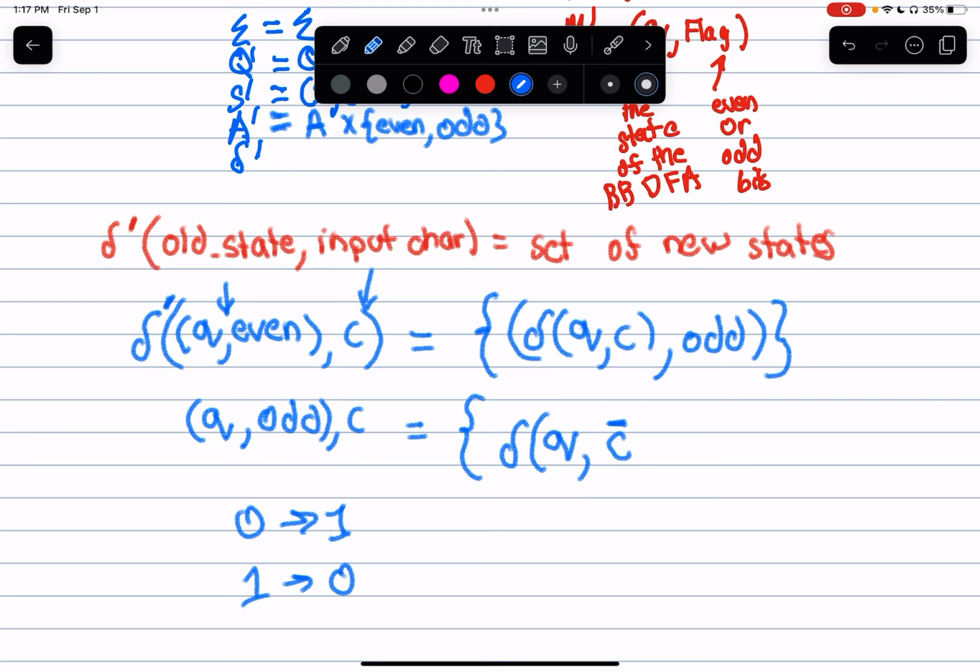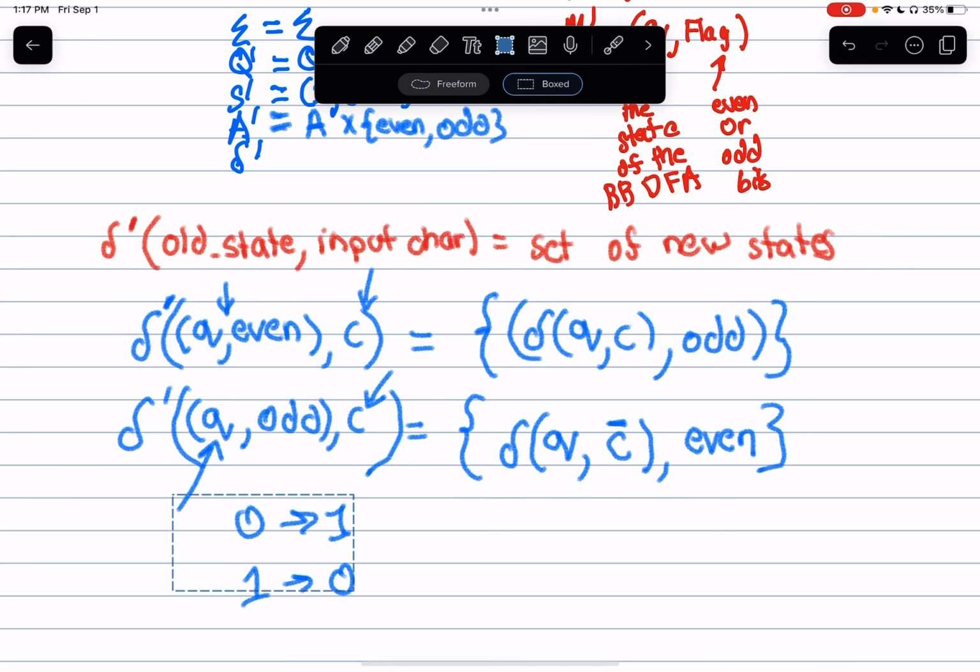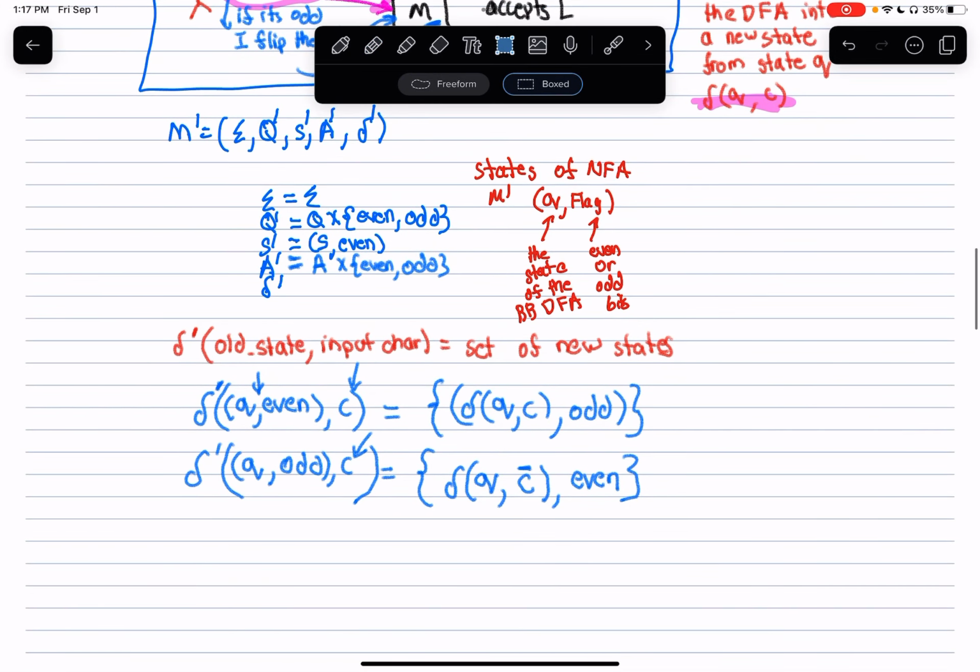So again, my DFA black box is in state Q. I'm passing in the flipped bit that I've just read. I've taken the bit from the string, I flipped it, and now I'm passing it into my black box. And I'm transitioning from an odd state to an even state because the next character that I will read is even. And that's it. I'm done.